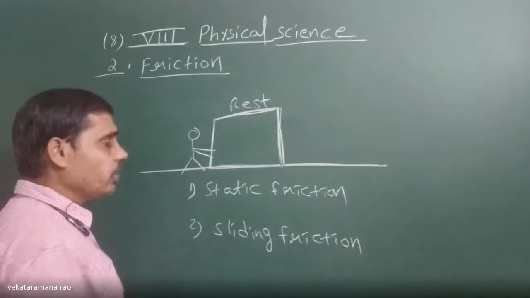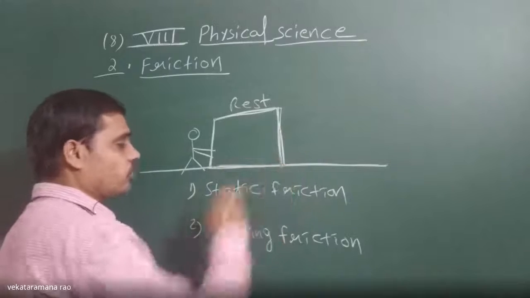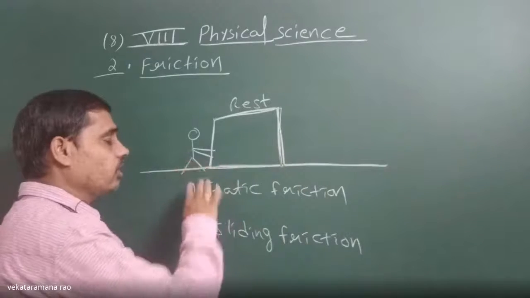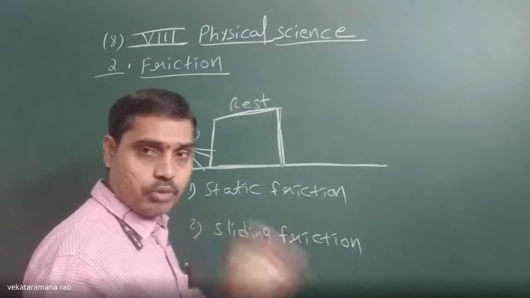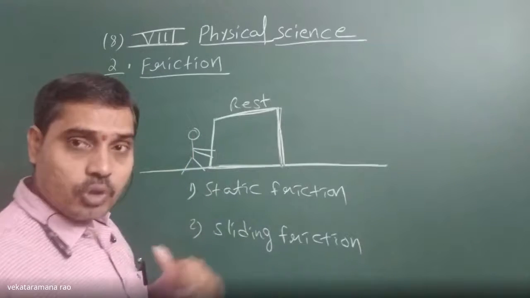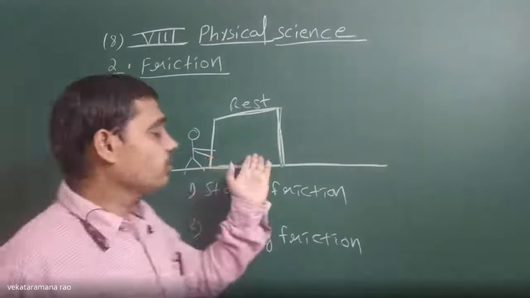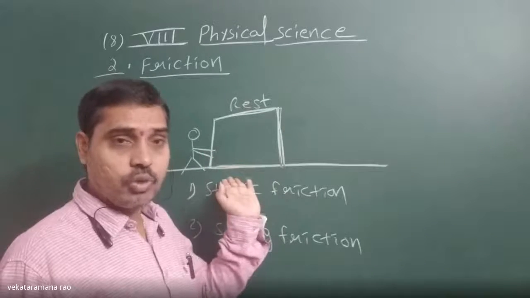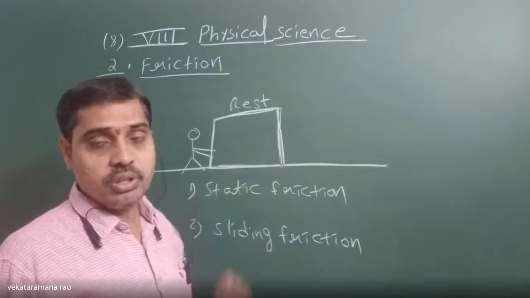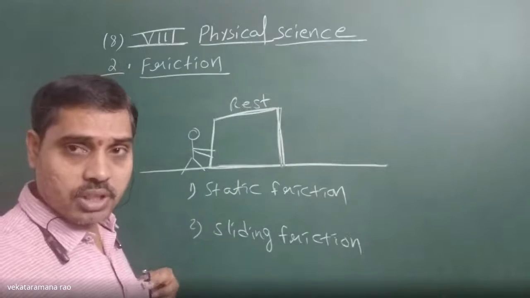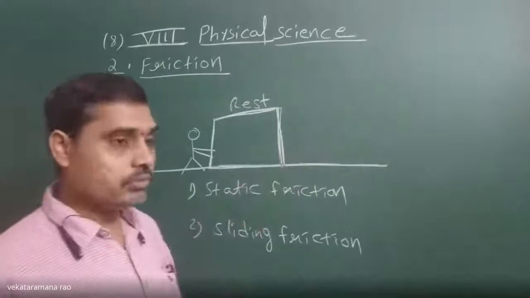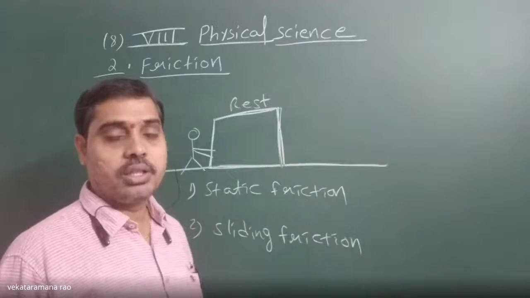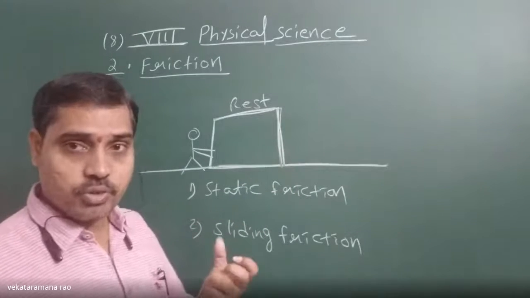But there is a limit for that frictional force. Whenever we keep increasing our effort by exerting more force, we overcome that frictional force. That is called the limiting frictional force. Once you cross that limit, the block starts sliding.